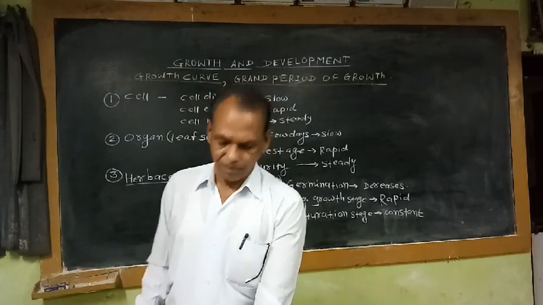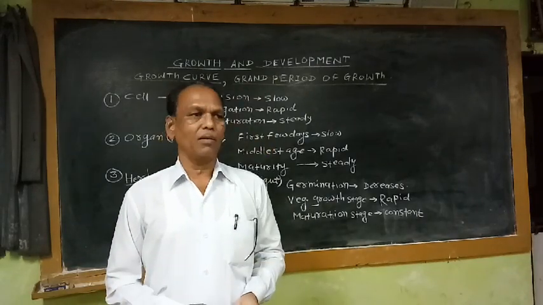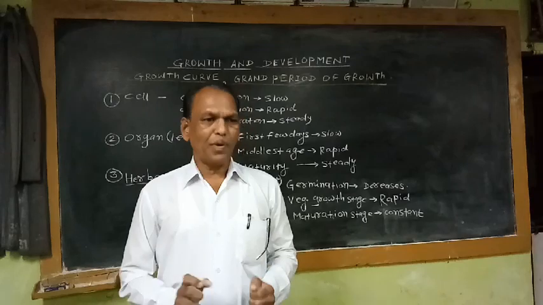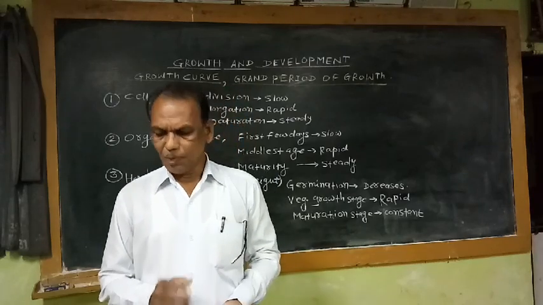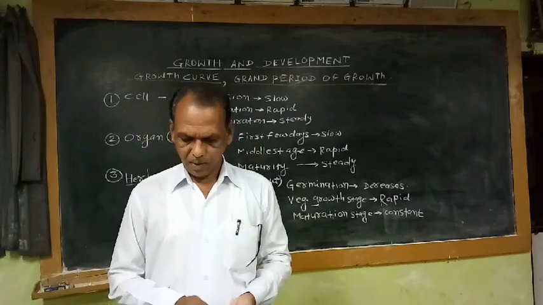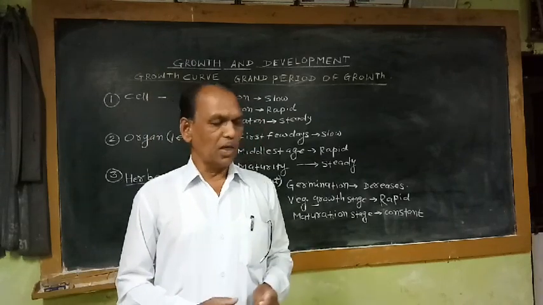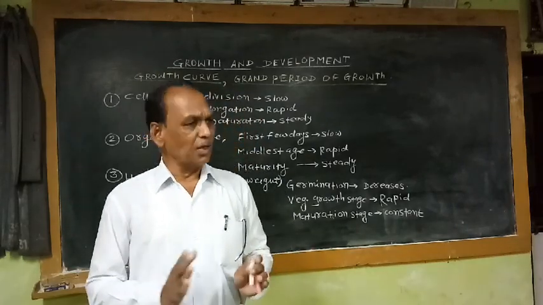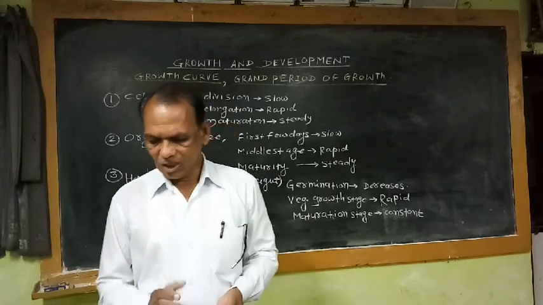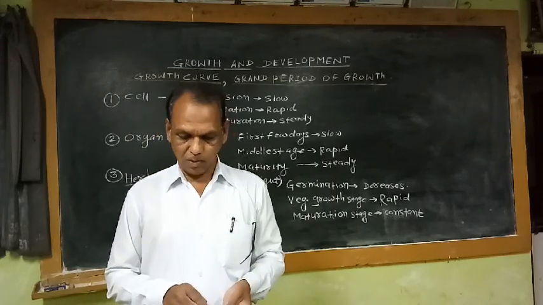If we observe the growth of a single cell, growth of an organ, or growth of an entire plant, each and every cell, every organ, as well as each and every plant passes through different phases of growth.